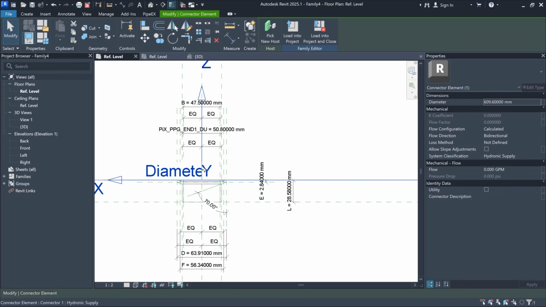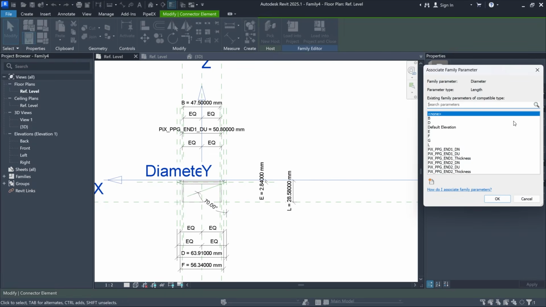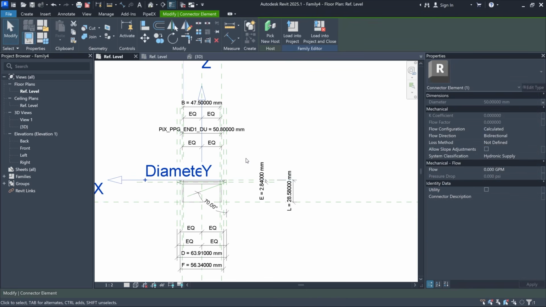All right, and I also want to change its diameter value, so I'll click on this empty rectangle. And here we'll select End1 DN parameter. Okay.